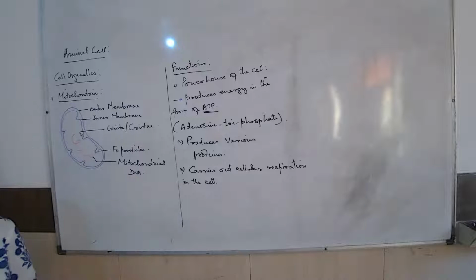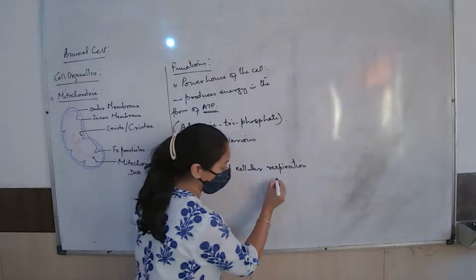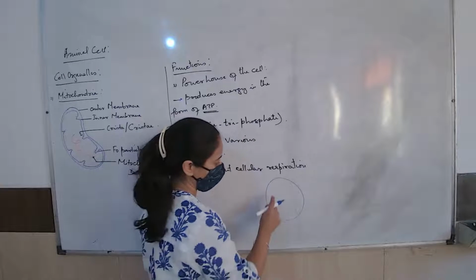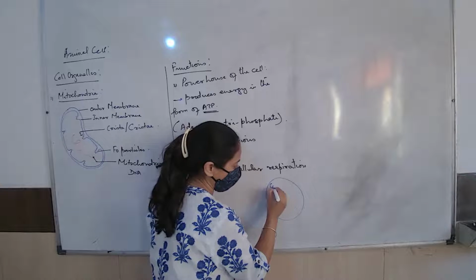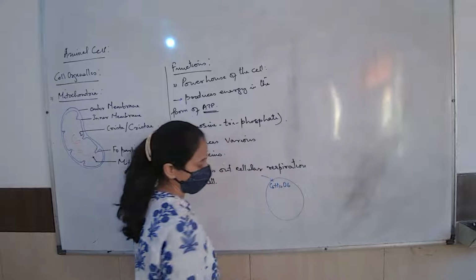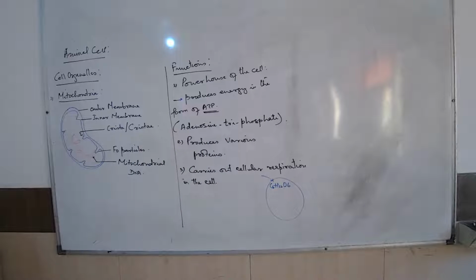Carries out cellular respiration. Try to understand what is the meaning of cellular respiration in every cell of our body. This is the cell of our body. All of you look here. Now I tell you that every cell of our body, by the process of digestion, gets glucose.